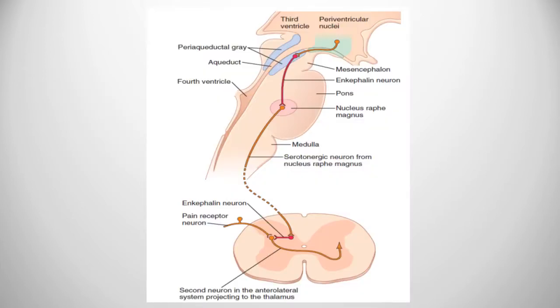Okay, now the second mechanism, which is via release of opioids. Endogenous opioids are mainly endorphin and enkephalin, which means they are produced by our body and secreted inside the body. Mainly these two opioids will inhibit the pain. Now how does it occur? This analgesia system, as you can see in this figure, consists of mainly three major components.